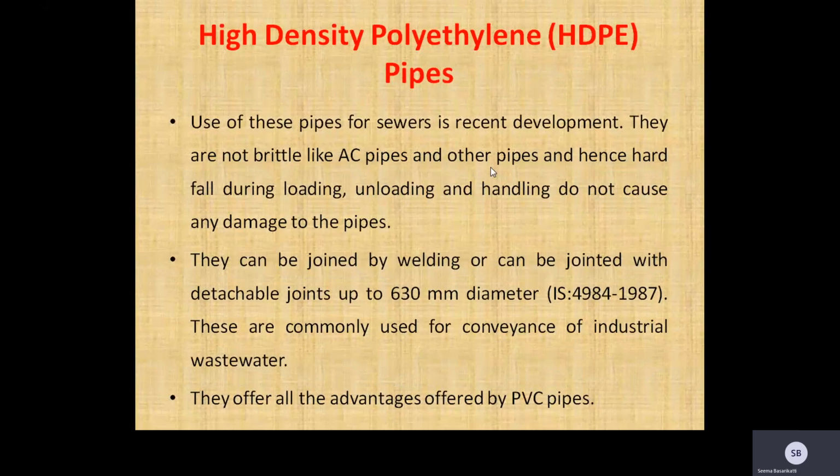HDPE pipe is used across the globe for applications such as water mains, gas mains, sewer mains, slurry transfer lines, rural irrigation, fire system supply lines, electrical and communication conduit, and stormwater and drainage pipe.